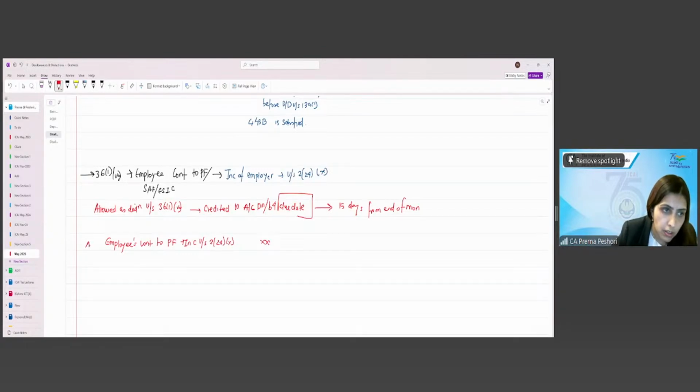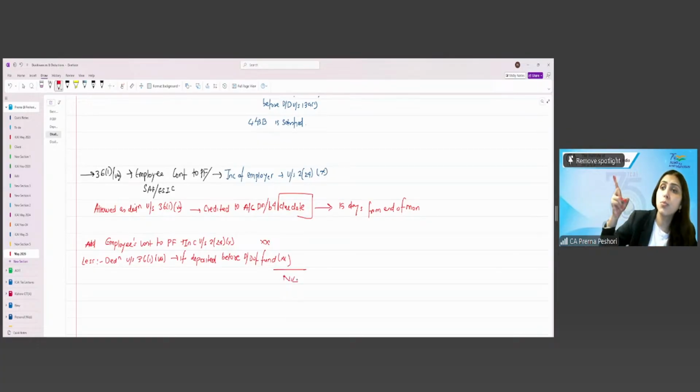This will be added, right? Then less deduction under section 36(1)(va) if deposited before the due date of fund. So then only you will reduce. So nil will be the answer. If you don't deposit within the due date of the fund, even if you have deposited before the due date of filing of return of income, you will not get the deduction.